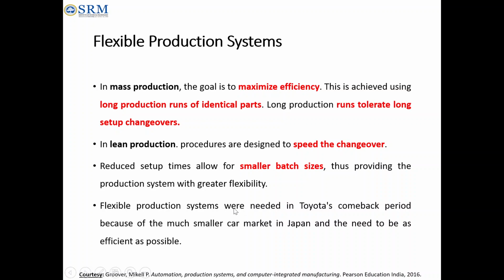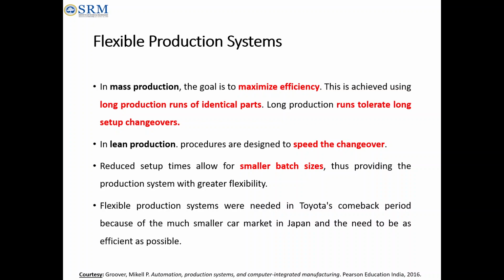The flexible production system was needed at Toyota, because Toyota mainly focuses on making cars for Japanese people, and the Japanese market for cars is very small. They need different styles of cars in a shorter time, because the market is small, so people are always expecting something new.